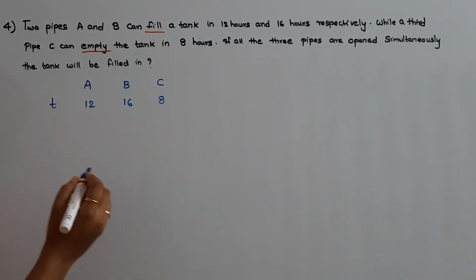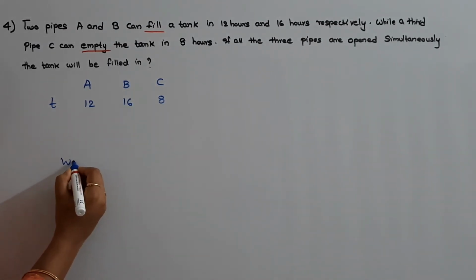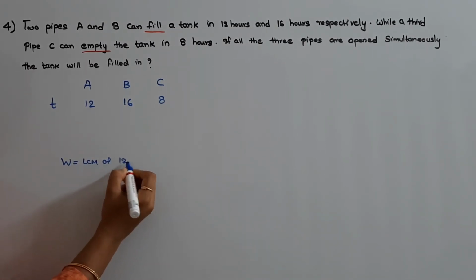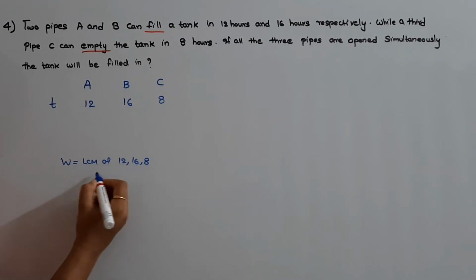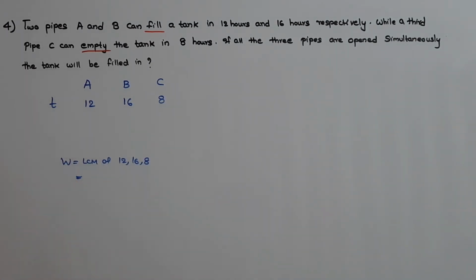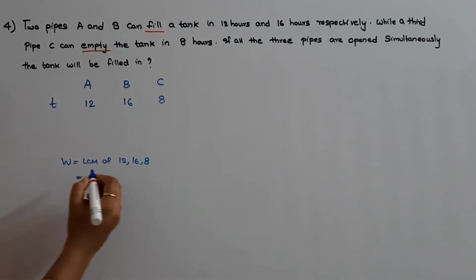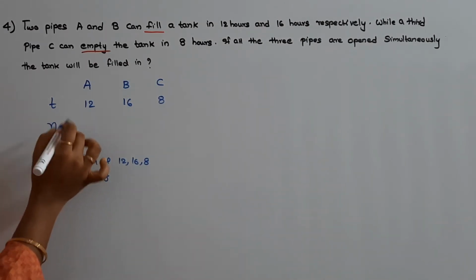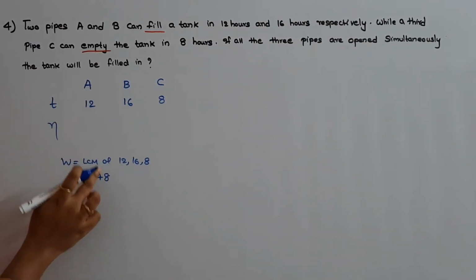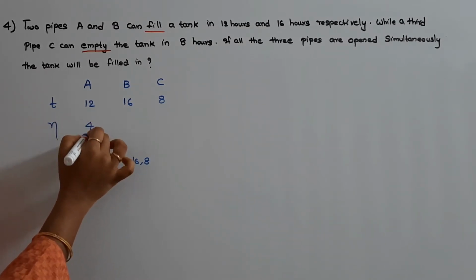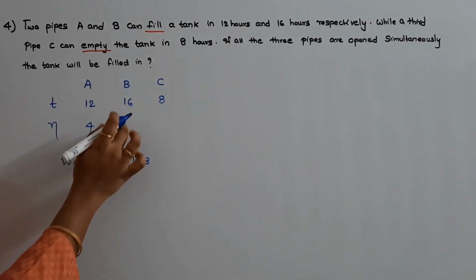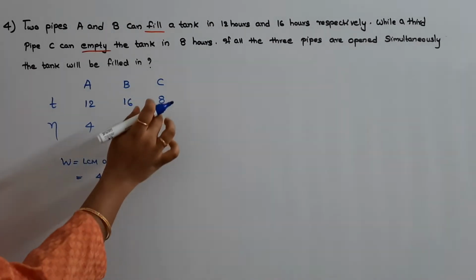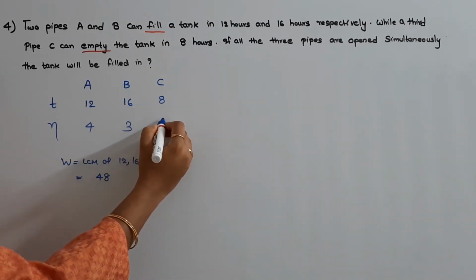Now, what is the work done? Work done is equal to the LCM of 12, 16 and 8. What is the LCM of 12, 16 and 8? That is 48. Now find the efficiency of A. Efficiency of A will be 48 by 12, that is 4. Efficiency of B will be 48 by 16, that is 3. And efficiency of C will be 48 by 8, that is 6.